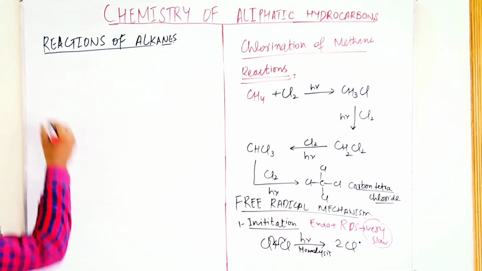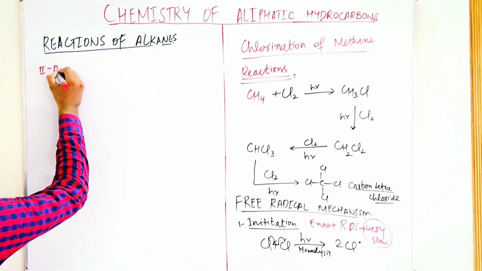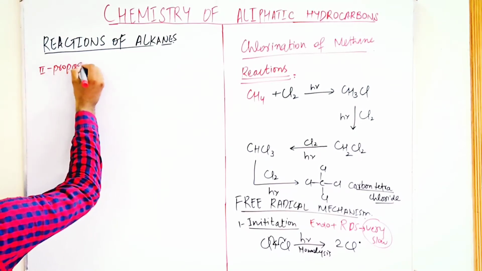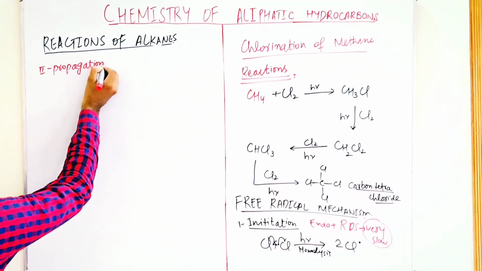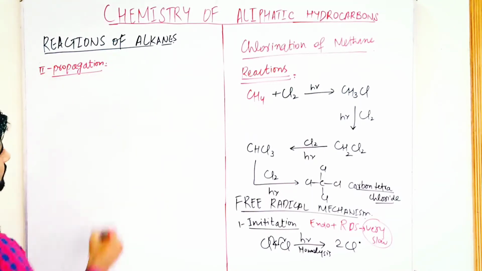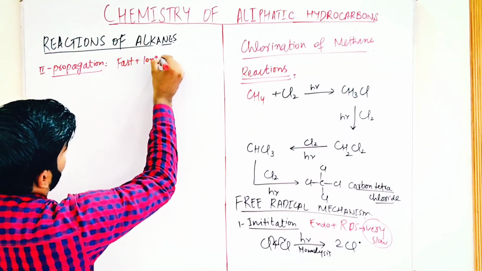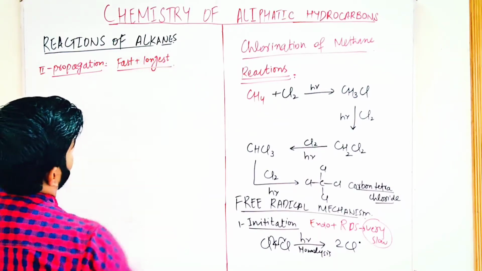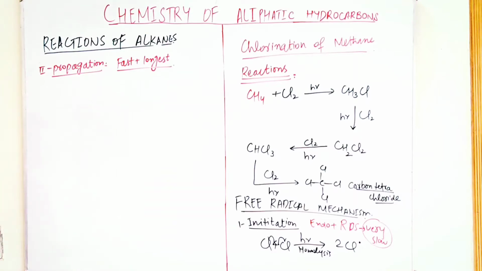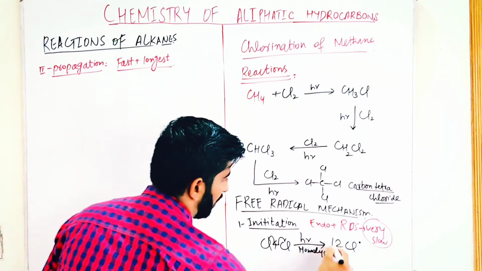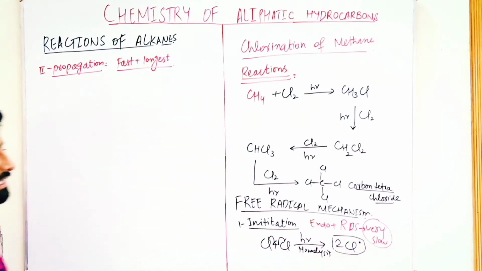The second step is the propagation. Propagation is the fastest step and it is the longest step. Fast plus longest step. In propagation, the free radical that is formed in the initiation proceeds the reaction.